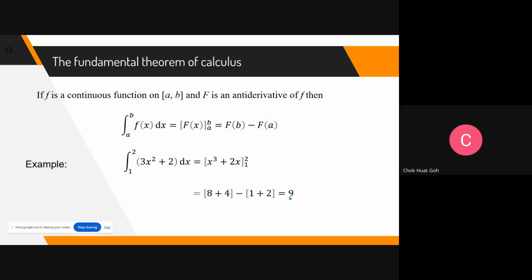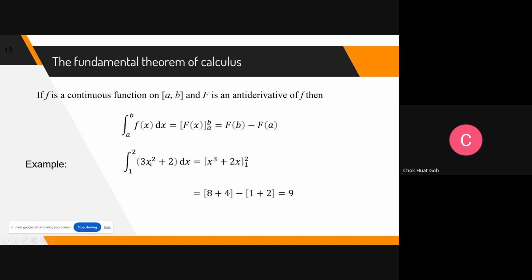And then the definite integral. Just now you integrate from A to B. What it means is if you integrate f(x), you get capital F, then just put in B and then later put in A, minus that. All right. So this one also the majority have no problem from what I see.